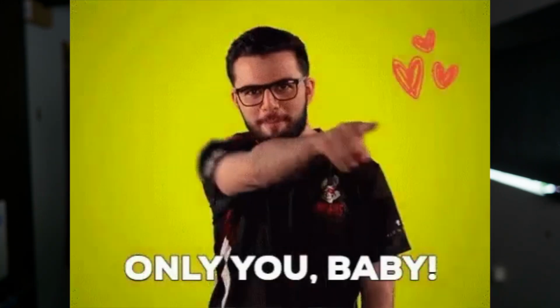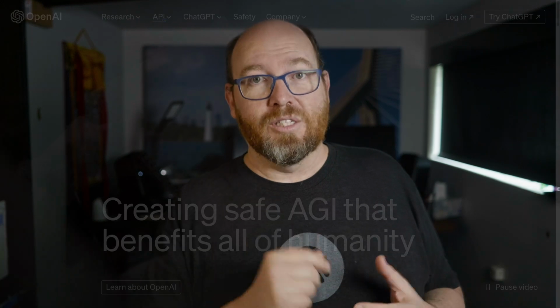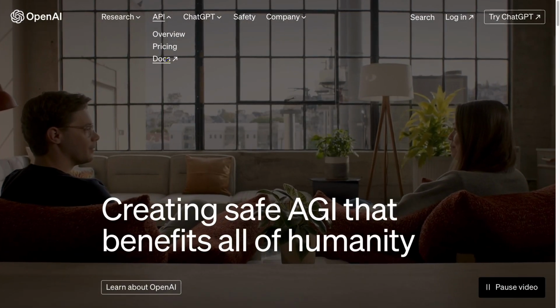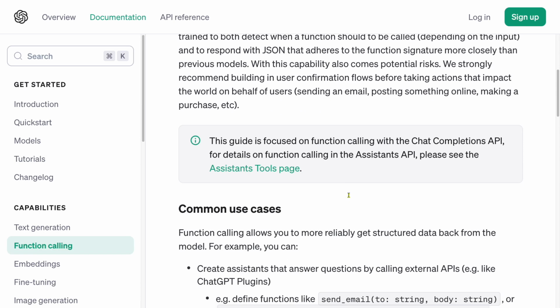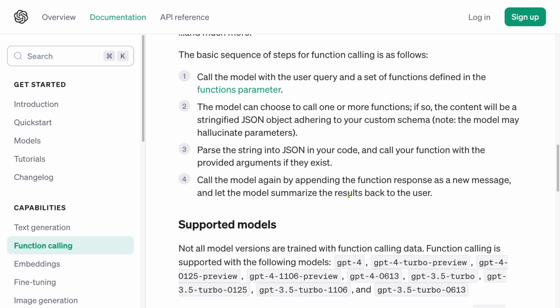The model is not. Or even if we expand it out to the company that created the feature, OpenAI does not call the function. Your program that calls the OpenAI API calls the function. Don't believe me? Let's go to the OpenAI docs and go to function calling. Scroll down to this 4-step process. Step 3, you parse the string output of the model into JSON. Then you pull out the values. Then you call the function. I am great with that. It's an awesome feature. It would just be better if the name was accurate.